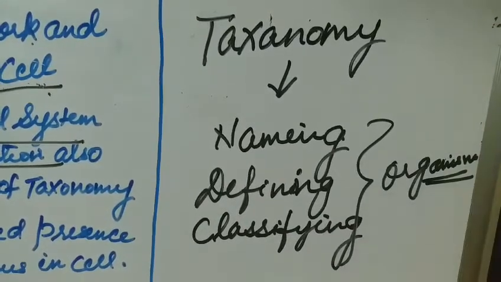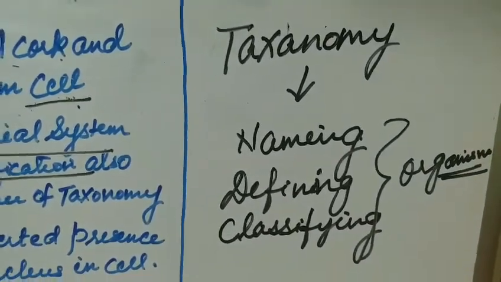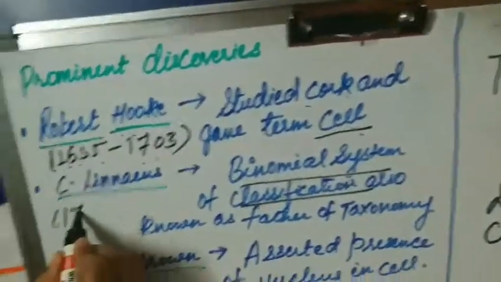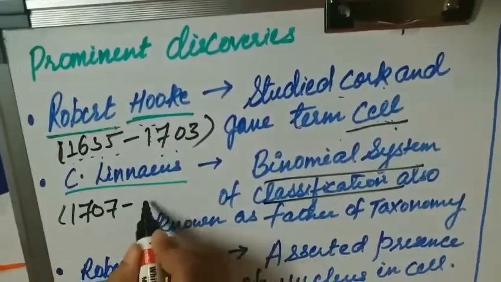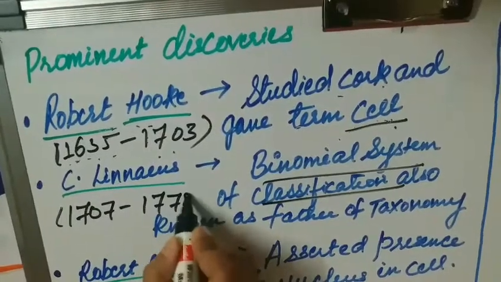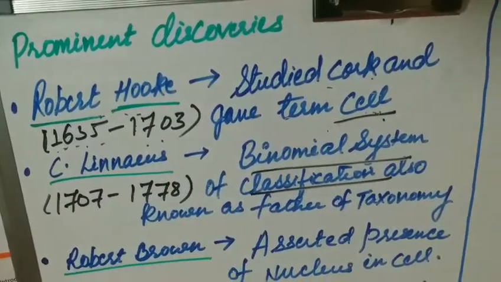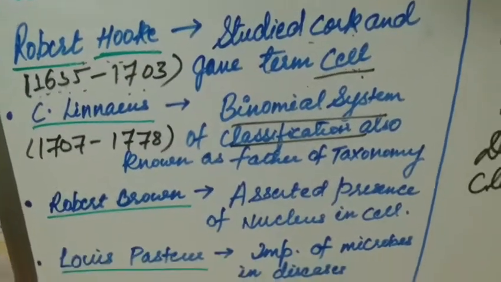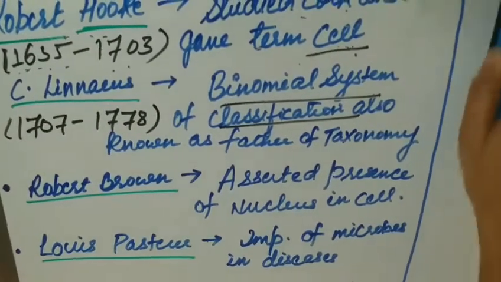So this is about C. Linnaeus, and the time period was 1707 to 1778. Now we will move to the next one, that is Robert Brown.